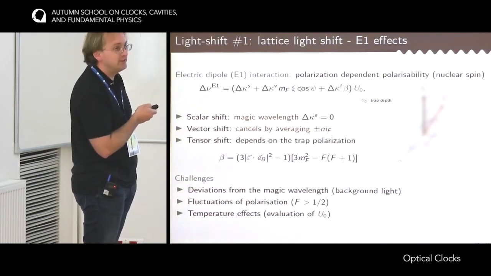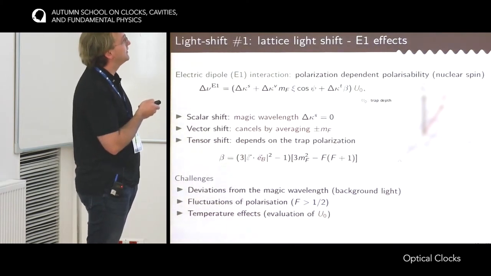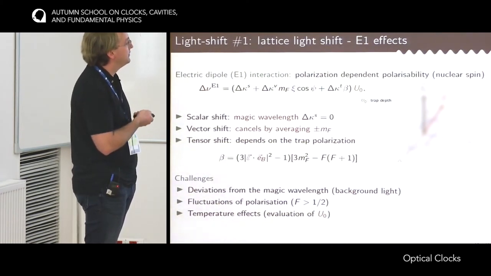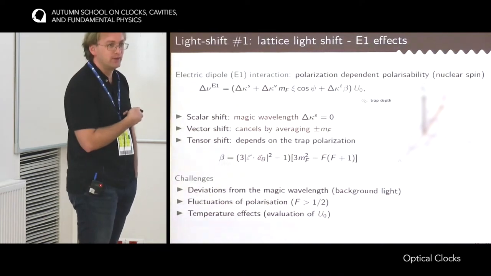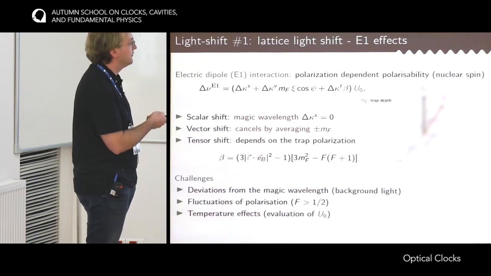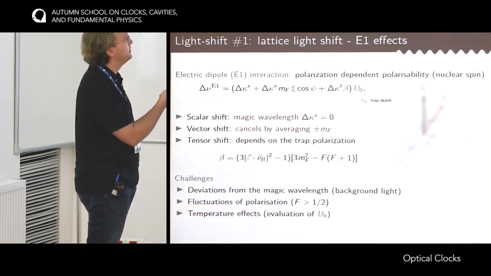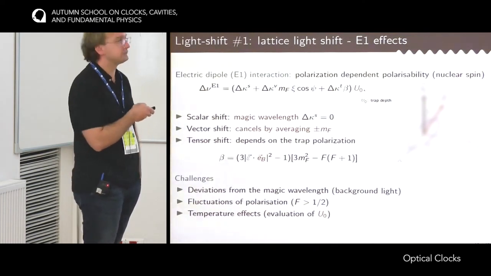There is a small anharmonicity in the trap, meaning that the oscillation frequency would depend a bit on the temperature of the atoms. So it is necessary to very precisely characterize the temperature of the atoms in order to be able to know what trap depth has to be input in this equation.